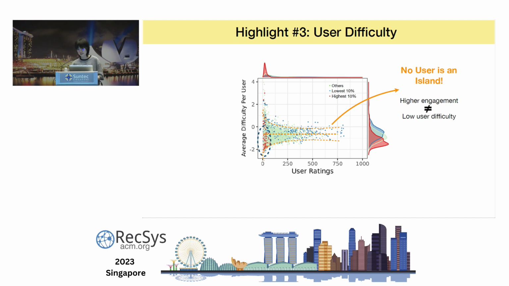We also noticed that there are some less engaged users, but they still got quite low difficulty. One reason we found is that if we look at these red dots, they represent users, and the items given by these users have also been rated by many highly engaged users. And we call this rolling stars. So basically it says that less engaged users can benefit from shared preferences provided by highly engaged users.